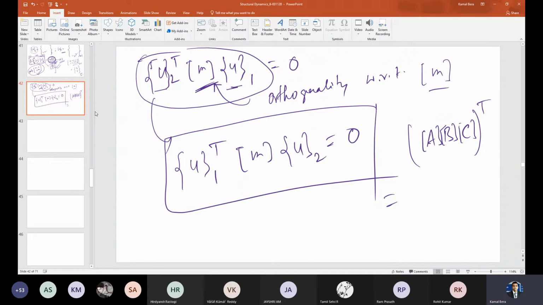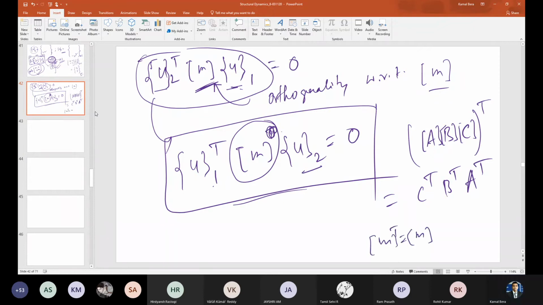It is C transpose, B transpose, A transpose, right? In the opposite order. So it is U1 transpose, then M transpose, and then U2 transpose. The transpose of a transpose is just U2. And M is a symmetric matrix, so its transpose is nothing but M. Got it? Since M is symmetric, M transpose is M. Also the same for the stiffness: K transpose is K. That is the definition of a symmetric matrix, right? So that means if you write U1 transpose M U2 or U2 transpose M U1, it has to be 0.